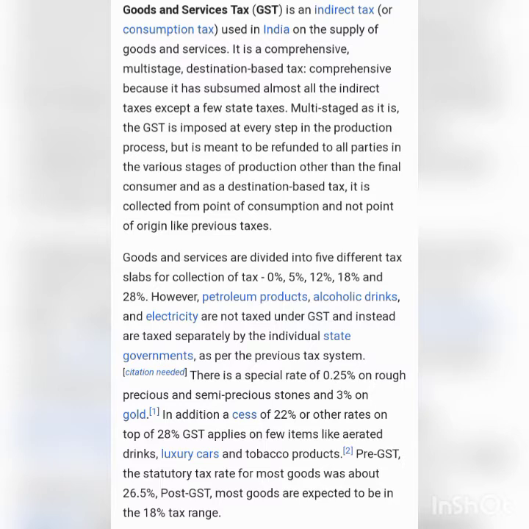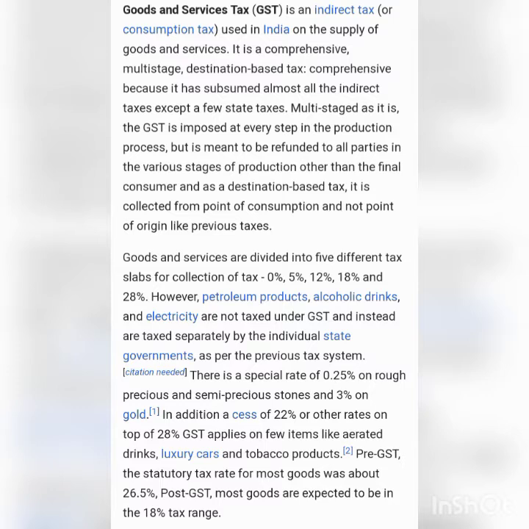SGST means State Goods and Services Tax. The collection of SGST is the revenue of the state government. With GST, all state taxes like VAT, entertainment tax, luxury tax, entry tax, etc. will be merged with GST.